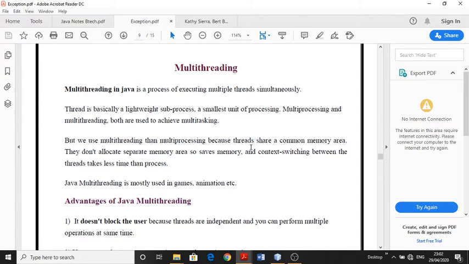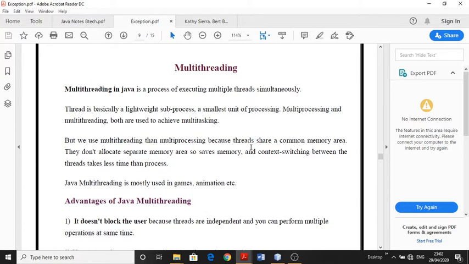Compared to other programming languages like C and C++, multi-threading can be supported at the operating system level, and we can create multi-threaded programs in C and C++, but we have to use the system commands of the operating system. But in Java programming, it supports multi-threading at the language level.